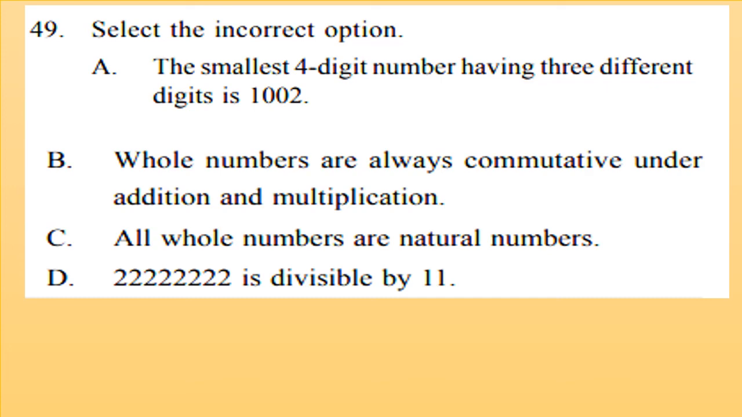Whole numbers are always commutative under addition and multiplication. All whole numbers are natural numbers. 2 is divisible by 11. Now you have to choose the incorrect option. So all whole numbers are natural numbers. Is this option true or false? Check your answer at the end of the video.